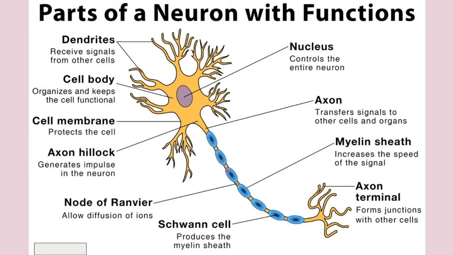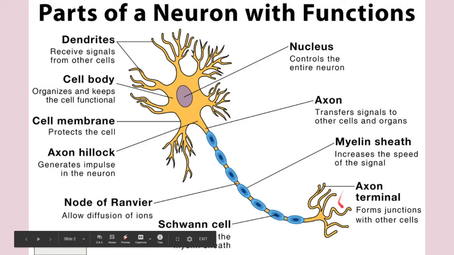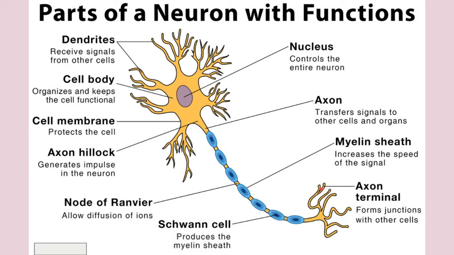Now, as you can see over here, this is the axon terminal, also known as the synaptic knobs, or we can say the axon telodendria. So this has mainly three names. The axon ends with these axon terminals, synaptic knobs, or buttons, and they contain various microvesicles which actually contain chemical neurotransmitters.